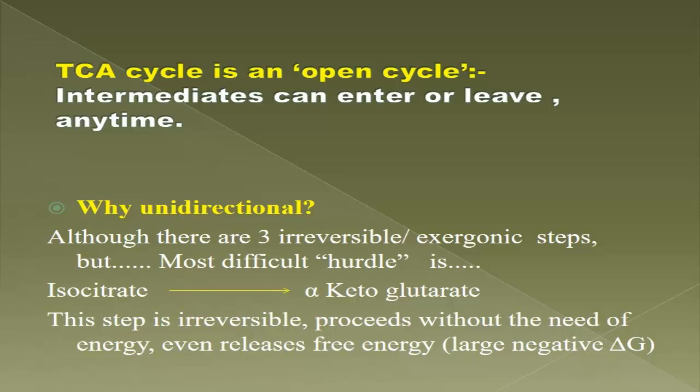As this step goes forward, the whole reaction always occurs in the forward direction, and that is why the TCA cycle always goes in the forward direction. Clear? So it is a unidirectional cycle, always, because of the high negative delta G value of the step from isocitrate to alpha ketoglutarate. Clear? Now next slide.